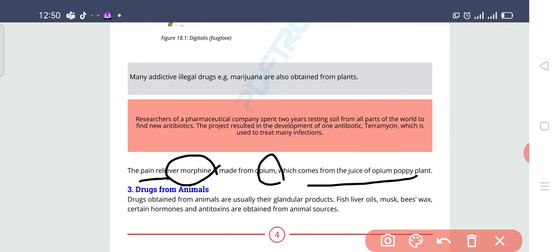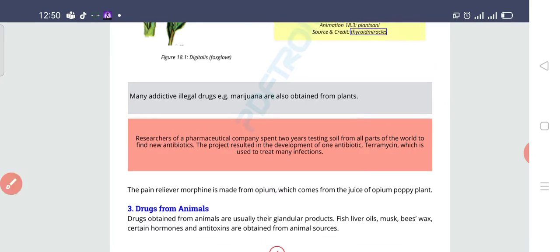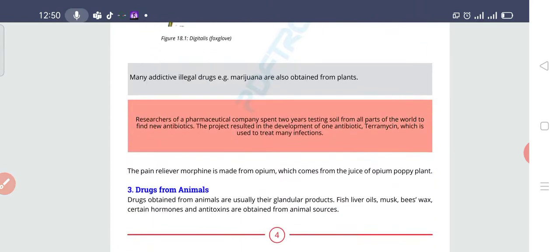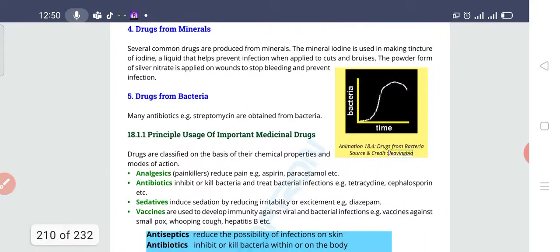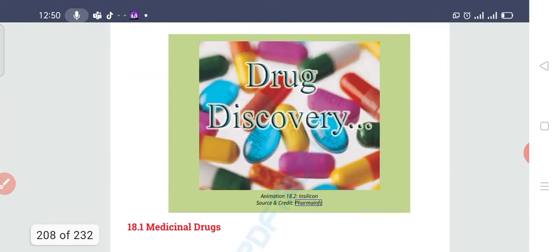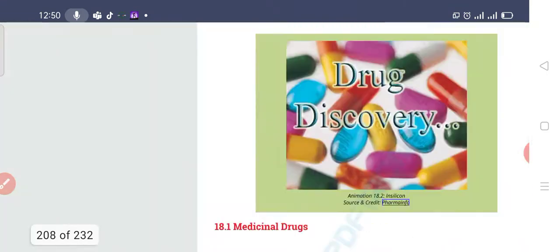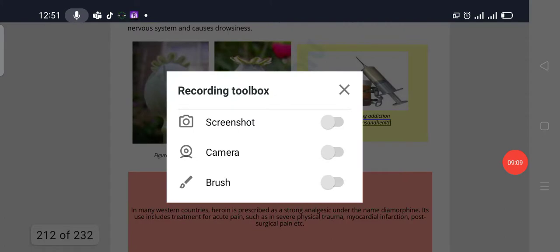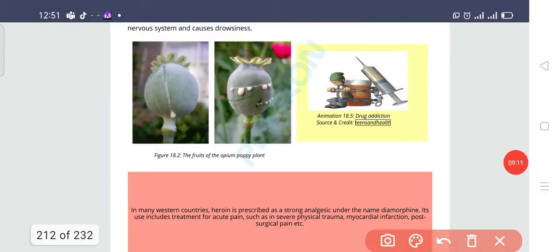So you might have seen such a plant before in your life. Is opium drawn somewhere in your book? Let me tell you, if we look, no, it is not drawn here. Well, basically, students, this is the opium.